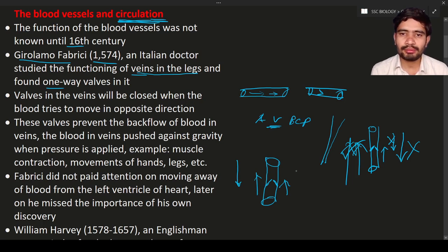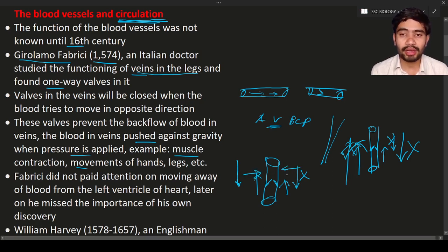When the blood tries to move in the opposite direction, according to gravity, the valves will close. Hence the blood cannot move in the opposite direction. This is the reason we call it a one-way valve. One-way valve means only one direction, here against gravity, from the leg to the heart. The blood is pushed against gravity when pressure is applied. For example, when the muscles of your leg contract, or with the movement of your hands, in these conditions some amount of pressure is applied on these walls.